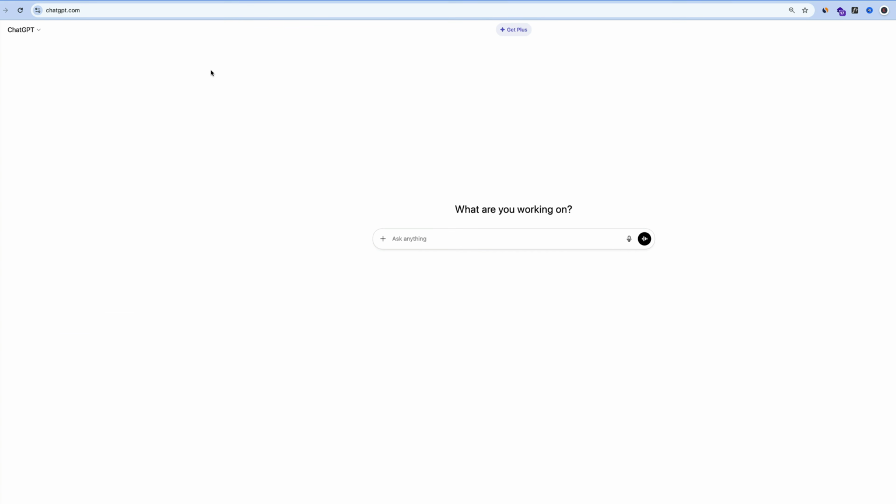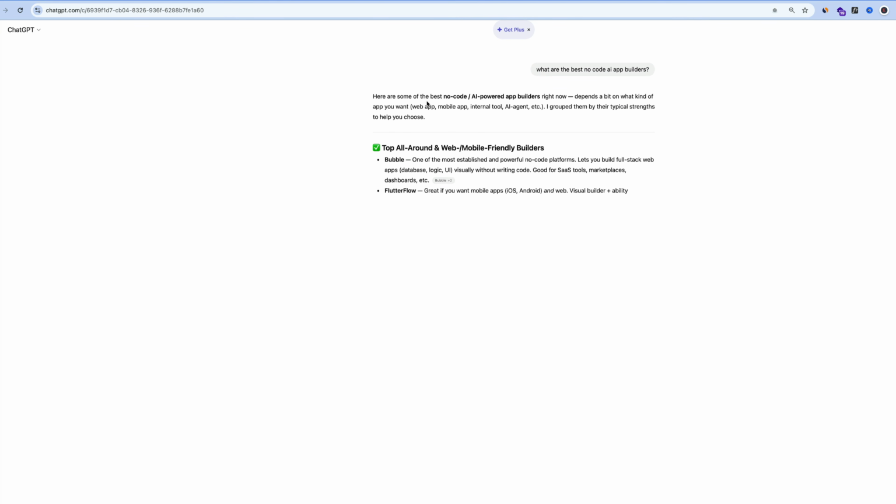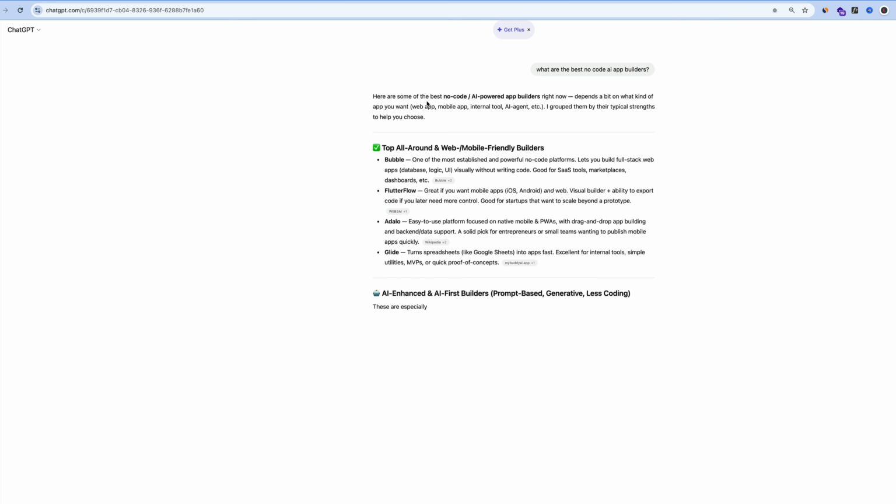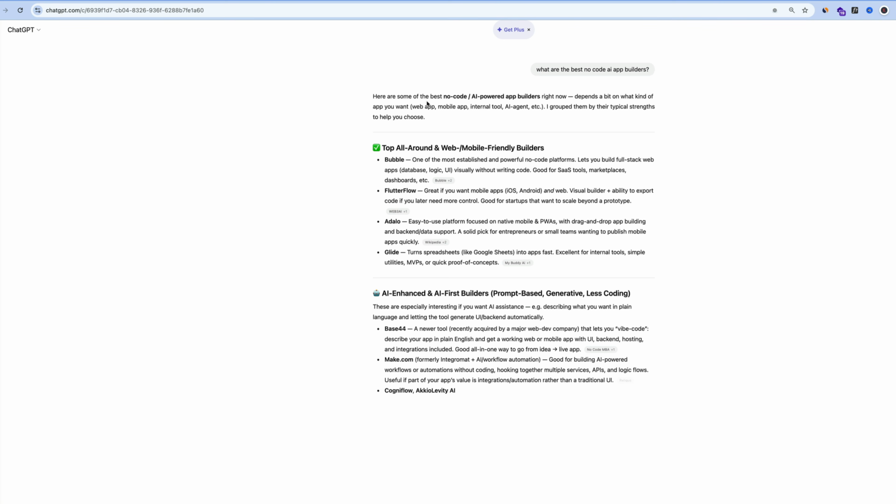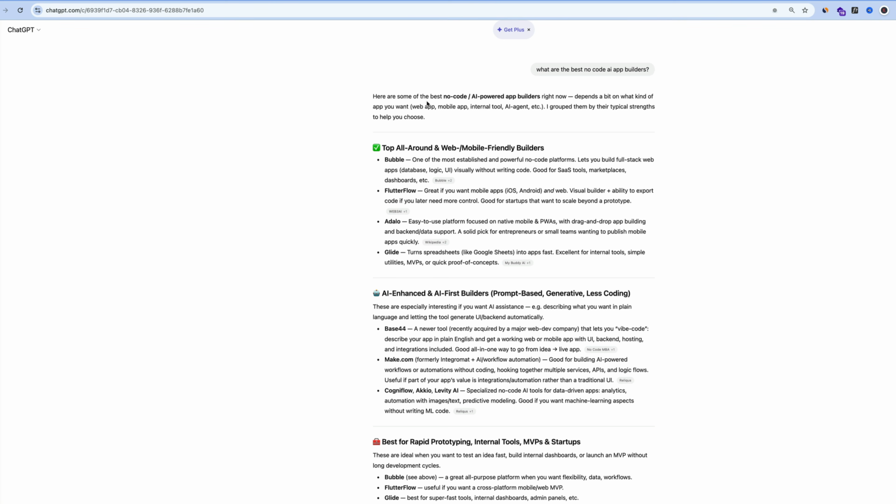So in this case, I'm going to go to ChatGPT and I'm just going to search "what are the best no-code AI app builders." And as you can see, it's triggering a web search. If you notice, it did it really fast. A lot of times when you're doing middle of funnel or bottom of funnel searches, it triggers a web search, and that's where we want to show up. We want our brands to show up.